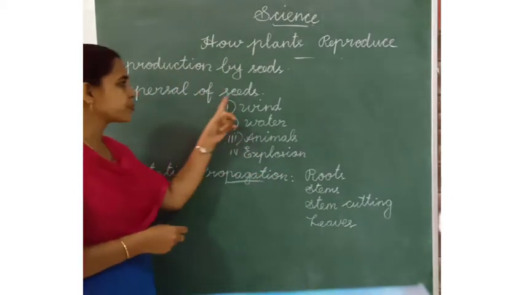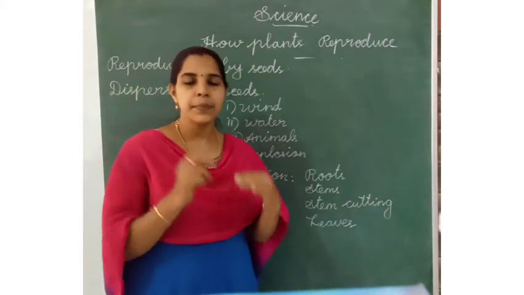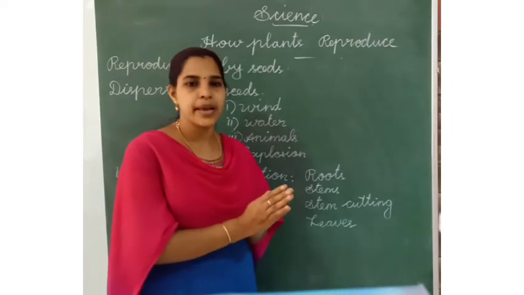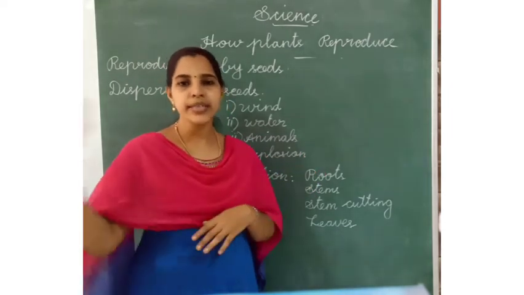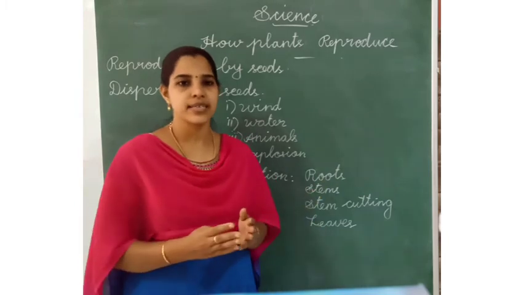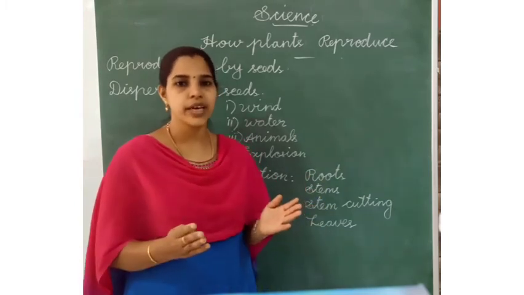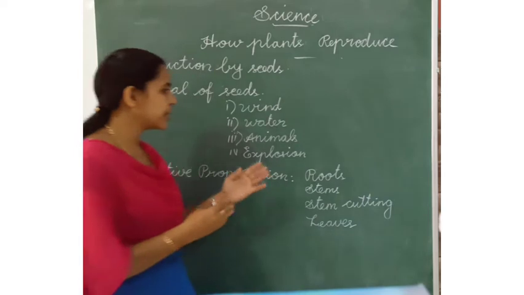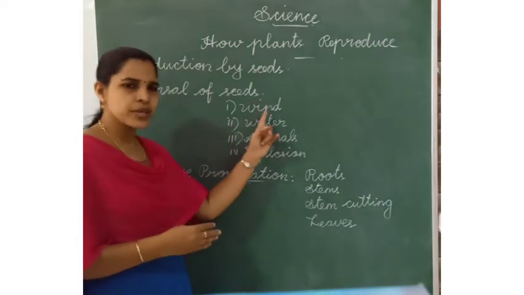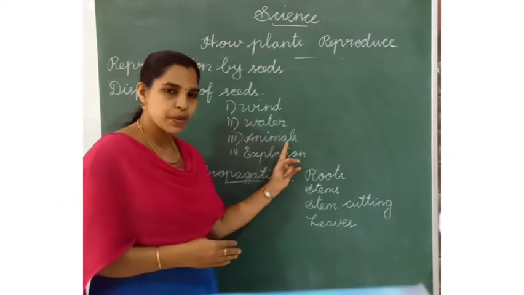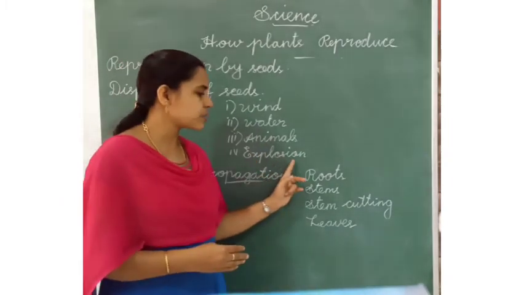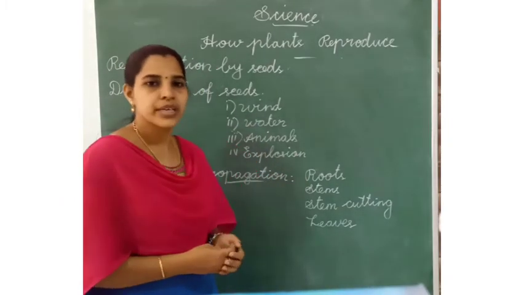Next one is dispersal of seeds. The plants are growing in one place. After that, the plants will be spread out to different places. How will it be spread? It has some methods: dispersed by wind, by water, by animals and by explosion.